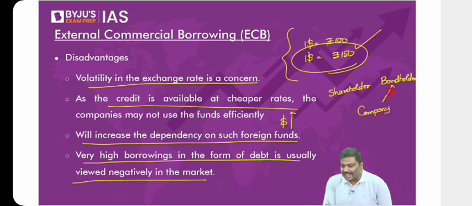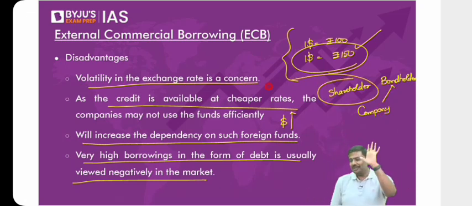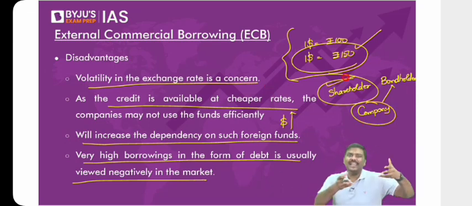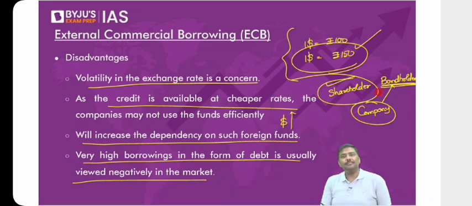Bondholder. Any guarantee for a shareholder? Absolutely no. Meaning what? If the company keeps on borrowing, shareholders will get returns only when the company earns profit. But what about bondholders? There is a guaranteed payment here. Coupon has to be paid. Don't you think there is a huge amount of payment pressure on the company?